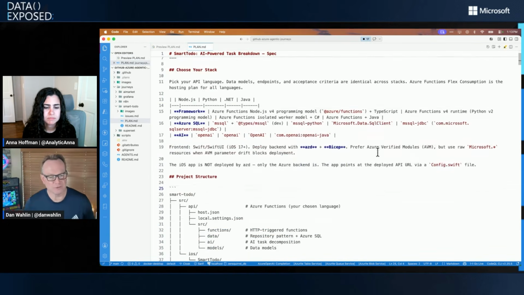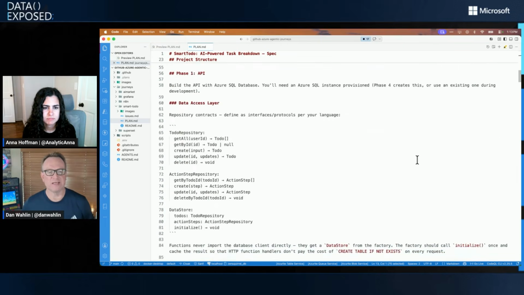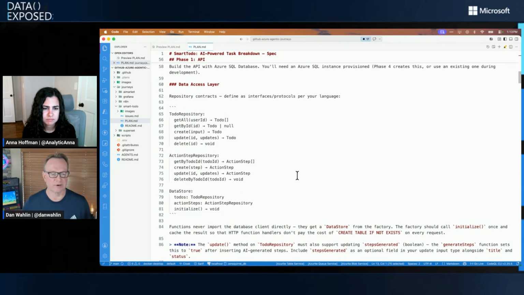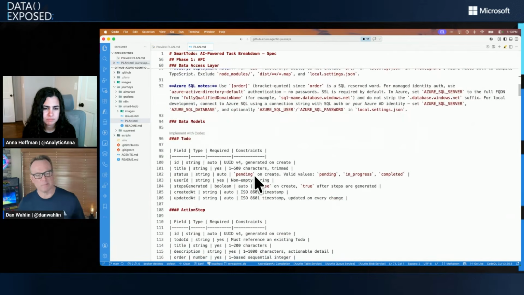And so for this one, you can actually write this in whatever language you like for the functions that talk to Azure SQL. But we kind of break things down into phases. So here's the data access layer, for example. And we have some models that are a little bit lower. Let me scroll down. You'll see those. We have some data models.